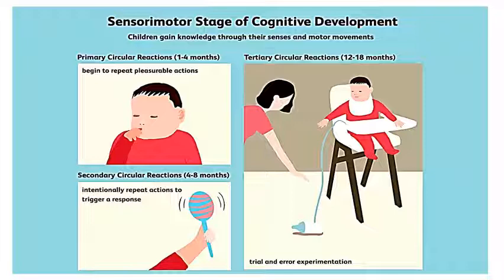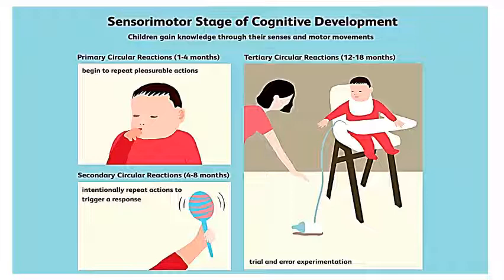Second is secondary circular reaction, between 4 to 8 months. Intentionally, the child repeats actions to trigger a response. So this is some kind of play material, a rattle. When the child shakes it, sound comes. So the child is having some pleasure by moving the objects. That's why it is called sensory motor. Okay, through senses and motor movement, the child is getting some insight.